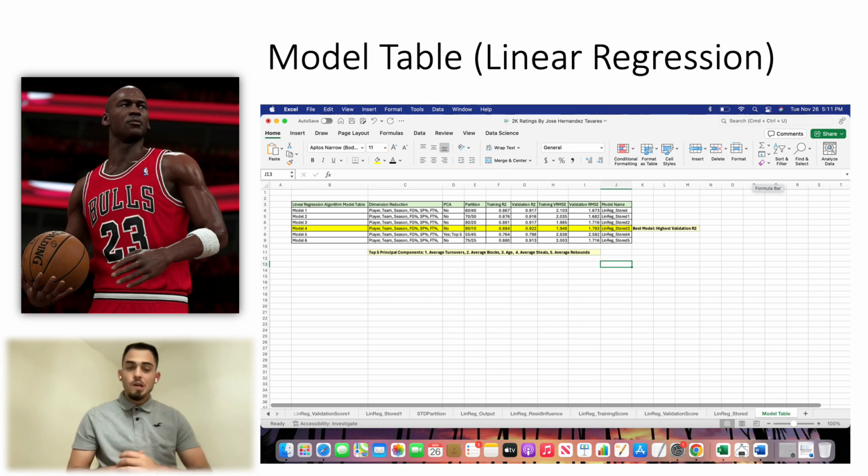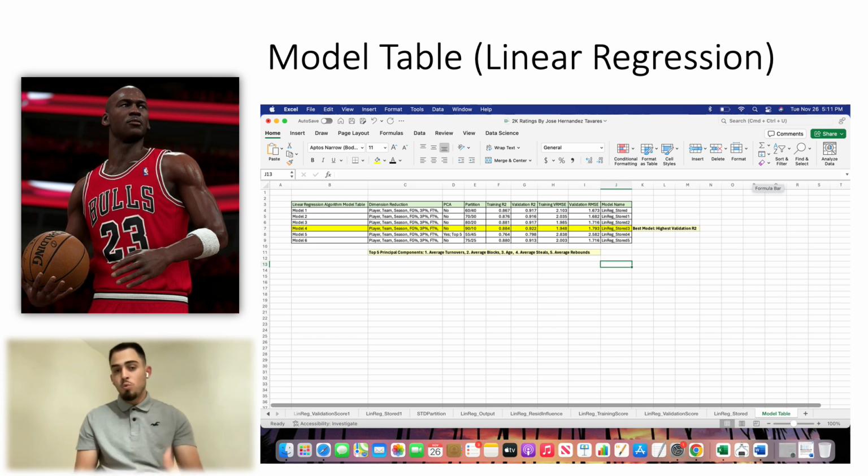Now, as we get into the model tables, particularly this one's for the linear regression algorithm that I used, and I deliberately put a star aside of it because it was the strongest of the models. But really the model that was the best performing for this algorithm was model 4, or LinReg stored 3, which yielded a validation R2 of roughly 92%, slightly edging out all the other models that came in at around 91%. And interestingly, the PCA model, which is sort of a trend that we'll see with the next model table as well, was the lowest performing model out of the six, coming in at just 79% validation R2. But ultimately, we used the LinReg stored 3, the 92% validation R2, for deployment.